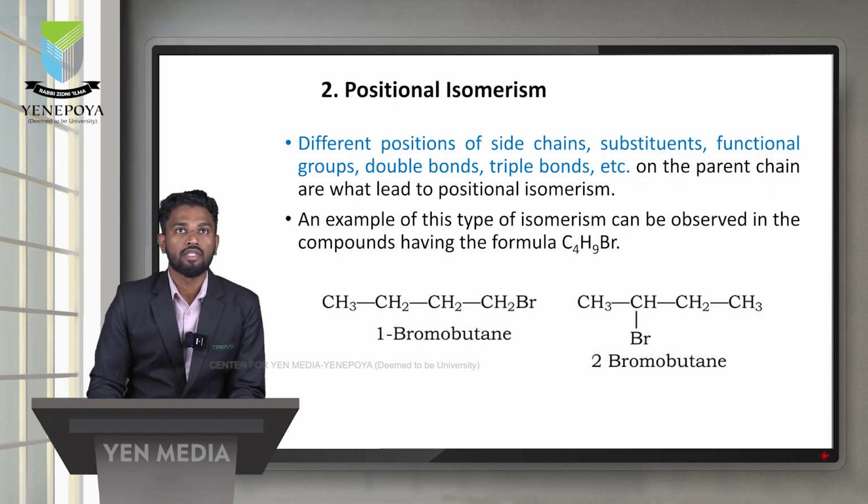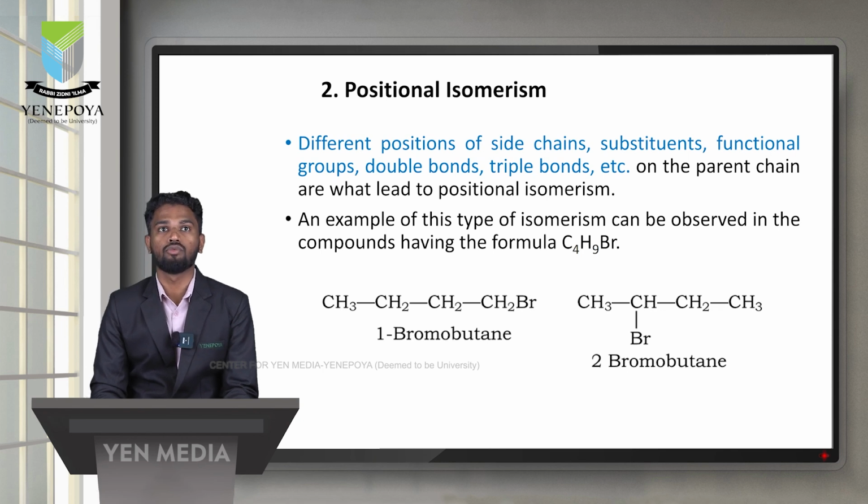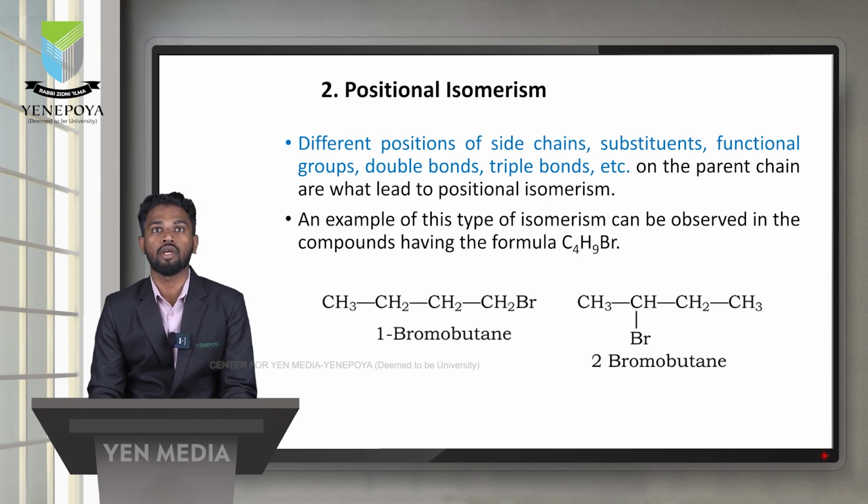The second type of structural isomerism is positional isomerism. Same molecular formula but different position of side chain, substituents, functional group, double bond or triple bond, that is called positional isomerism. So the difference may be in the position of the substituents, the position of the functional group, or the position of the double bond or triple bond. This isomerism is called positional isomerism, and these are called positional isomers.